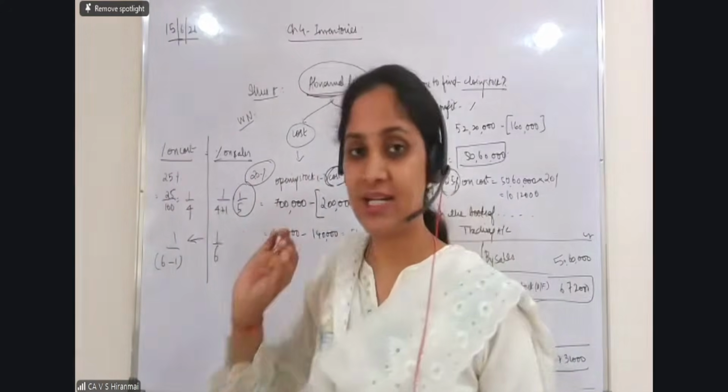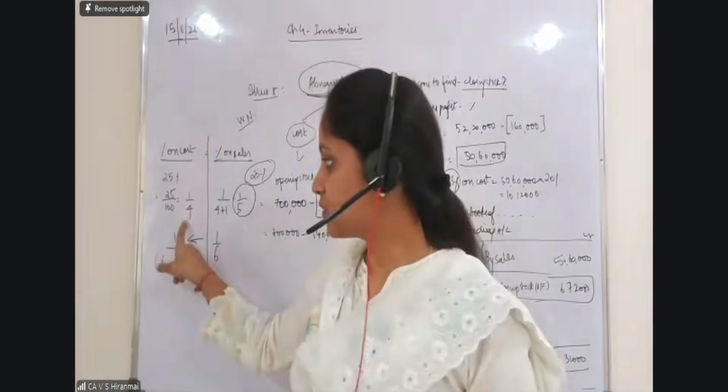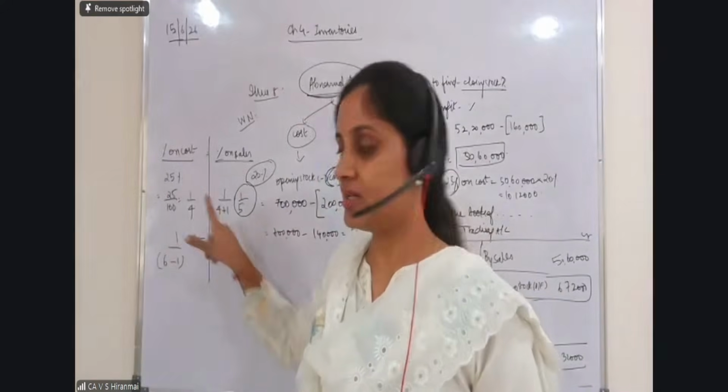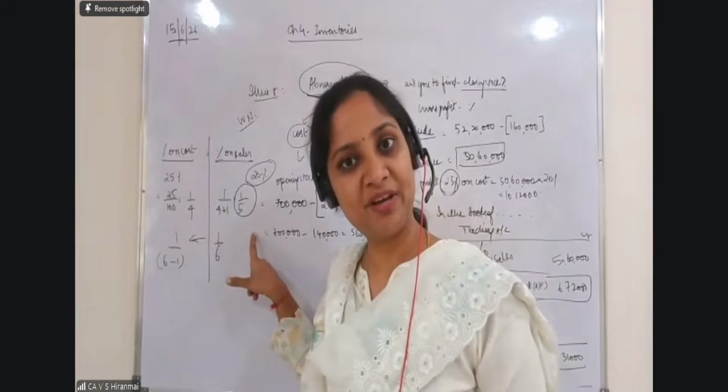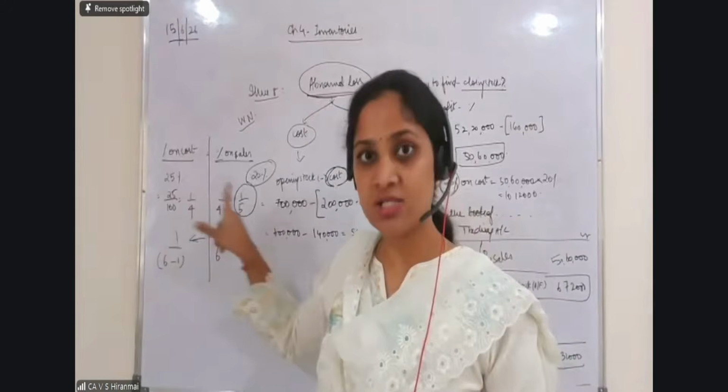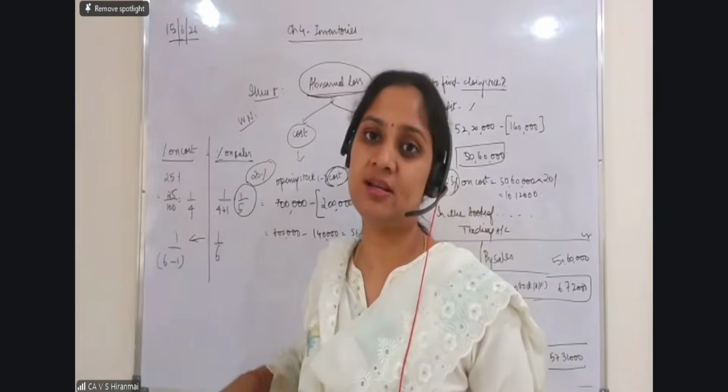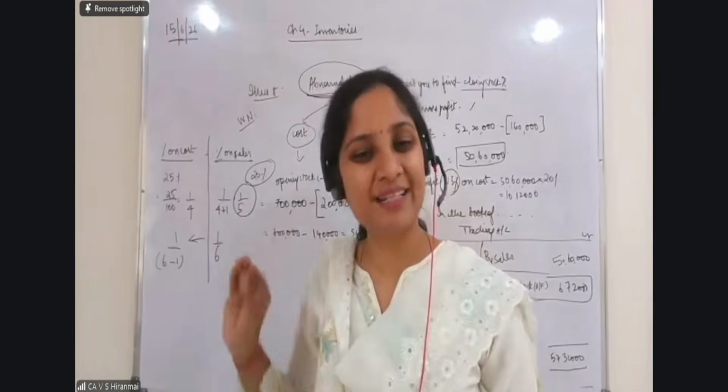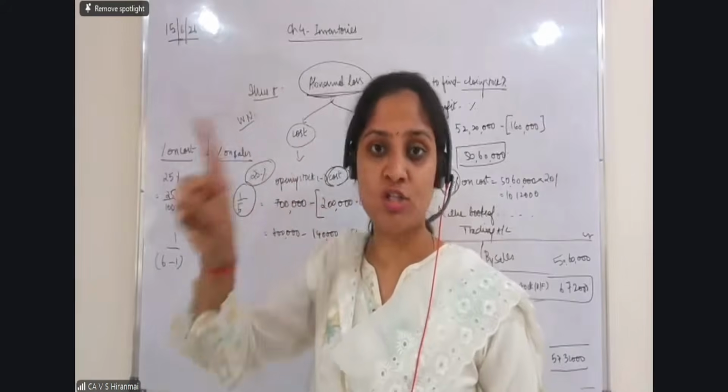So in the denominator, I just add 1. So if it is 1 by 3 here, it will be 1 by 4 here. If it is 1 by 4 here, it will be 1 by 5 here. If it is 1 by 6 on cost, it will be 1 by 7 on sale. So 1, you are going to add in the denominator when you go from cost to sale.